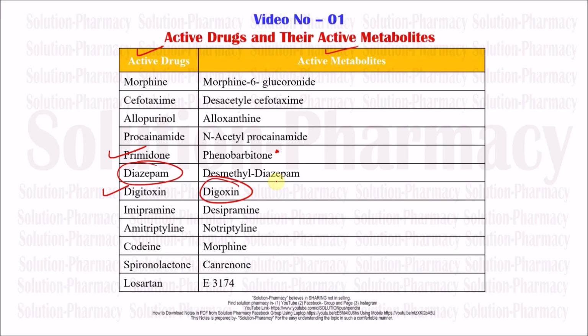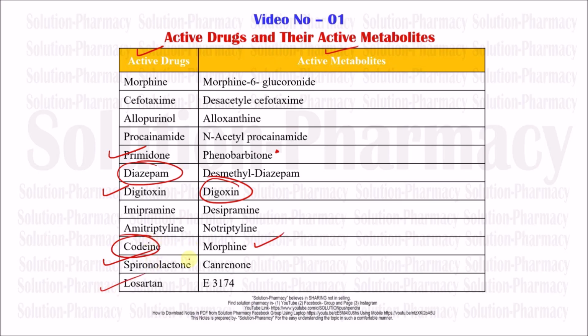Next one is imipramine, and its active metabolite is desipramine. Next, amitriptyline, with nortriptyline as its active metabolite. Next drug is codeine, and its active metabolite is morphine. In the first case we used morphine, whose active metabolite was morphine 6-glucuronide. But here codeine is converted into morphine, and morphine is converted into morphine 6-glucuronide. So these are basically interchangeable conversion forms of one drug and its active metabolite. Next one is spironolactone, one of the most important potassium sparing diuretics, and its active metabolite is canrenone. And the last, losartan, an angiotensin receptor blocker, with telmisartan as another example.